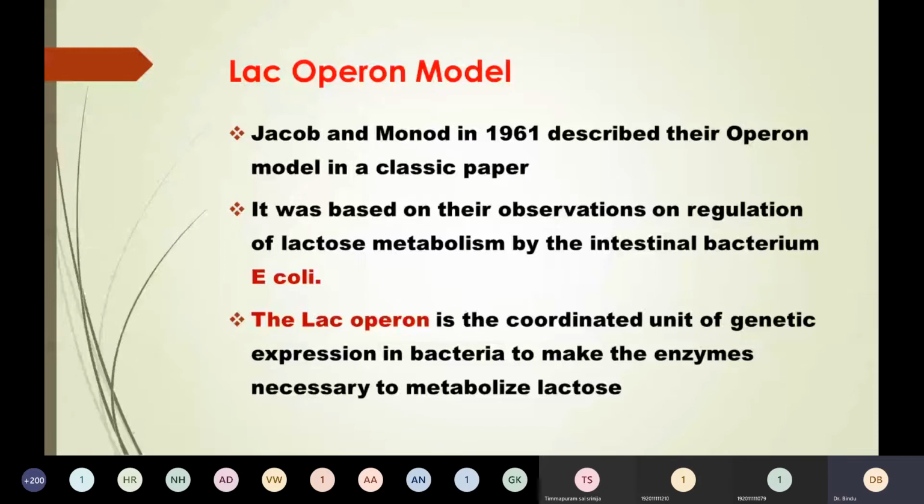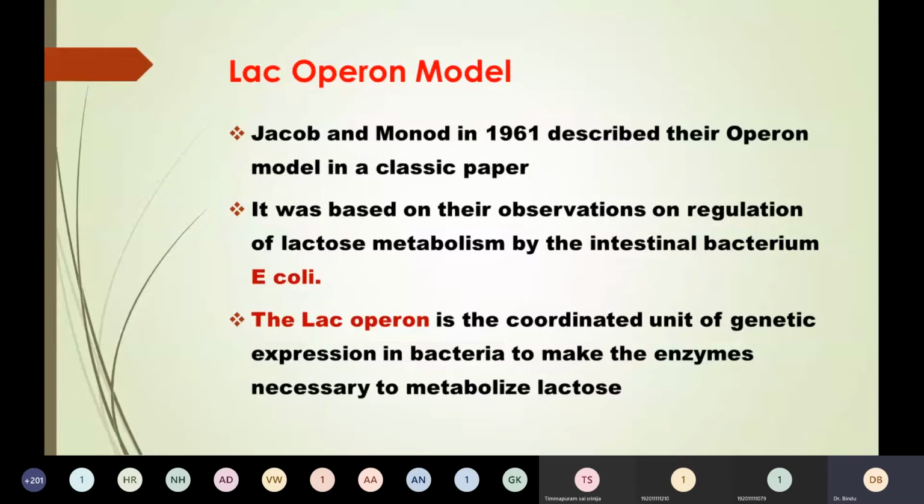The gene regulation in prokaryotes was extensively studied in E. coli. They studied the regulation of gene expression in E. coli, based on observation of the regulation of lactose metabolism by E. coli. So the lac operon is nothing but a coordinated unit of genetic expression in bacteria.